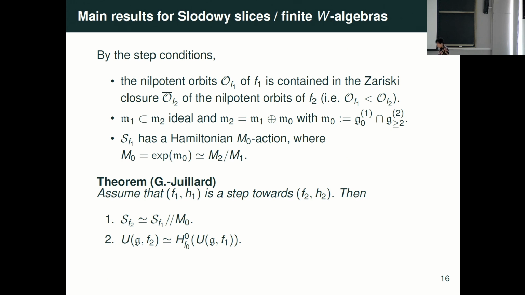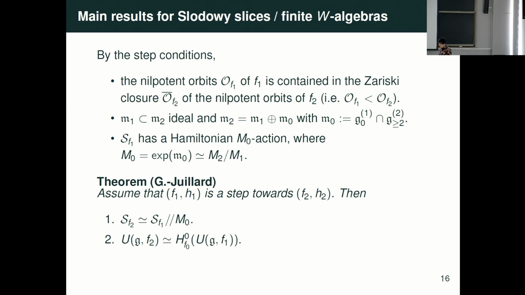First of all, a consequence of this condition is that the nilpotent orbit of F1 is contained in the Zariski closure of that of F2. This is an assumption mentioned in Morgan. And also m1 is an ideal of m2. So this means the exponential of this is a normal subgroup. And m0 is written explicitly under this condition. And also you can find the Hamiltonian M0 action on the Slodowy slice of F1.